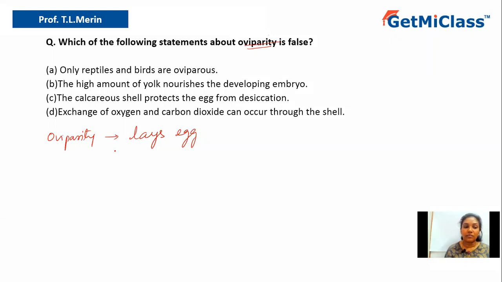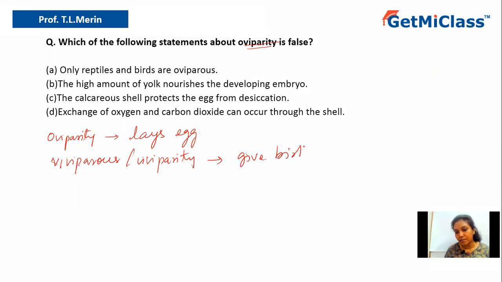Now there are other types of organisms which are called viviparous, and the phenomenon is called viviparity. So what are these organisms? These organisms reproduce by giving birth to babies.